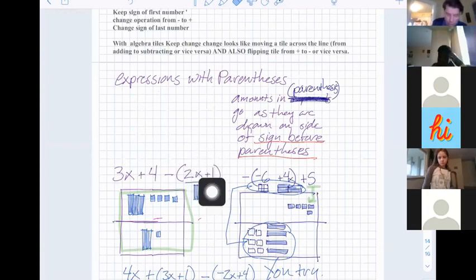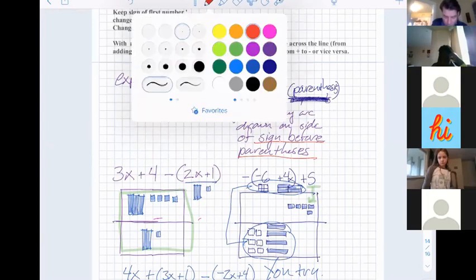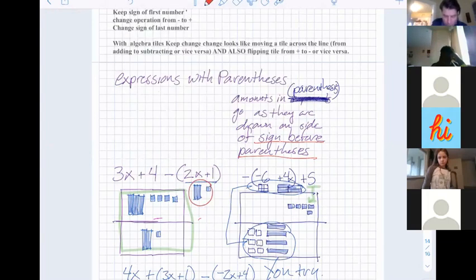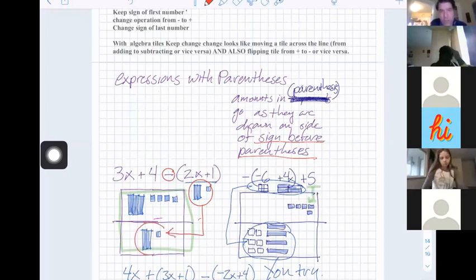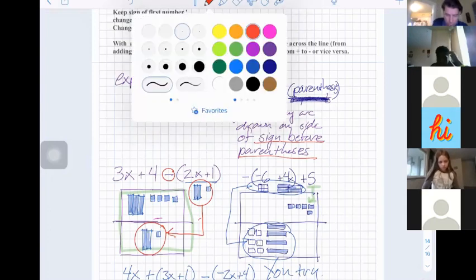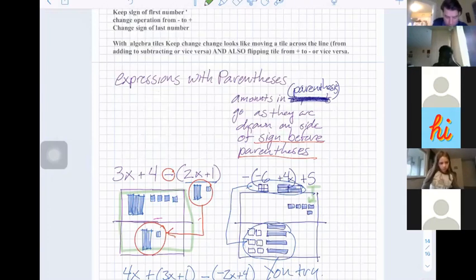So here is 2x plus 1. This is all going together. And because it says we're subtracting 2x plus 1, it means we're subtracting 2x and we're also subtracting 1. So those are going to go down here and be that. Does that make sense? So the 3x is here.